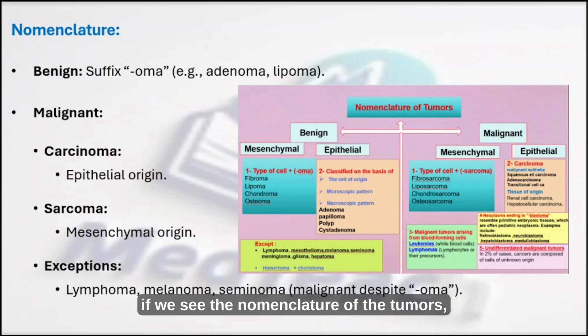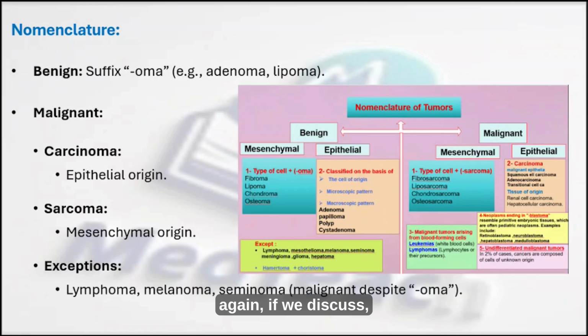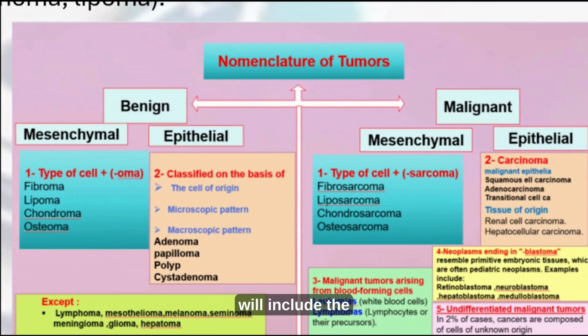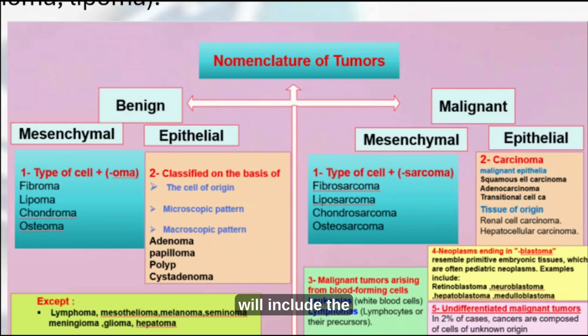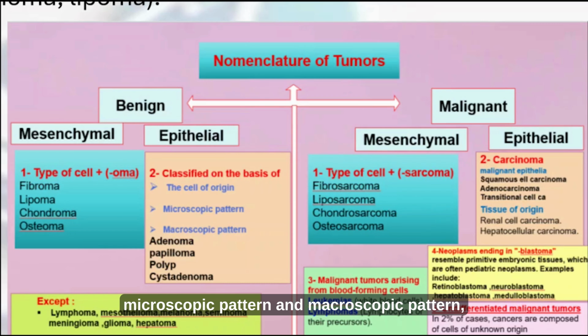So, if we see the nomenclature of the tumors, again, it can be benign or malignant. The benign tumors can be from the mesenchymal origin or the epithelial origin. The mesenchymal origin tumors will include types like fibroma, lipoma, chondroma and osteoma. And epithelial benign tumors are classified on the basis of cell of origin, microscopic pattern and macroscopic pattern. For example, adenoma, papilloma, a polyp or a cystadenoma.